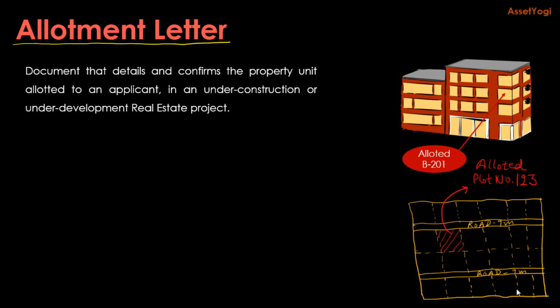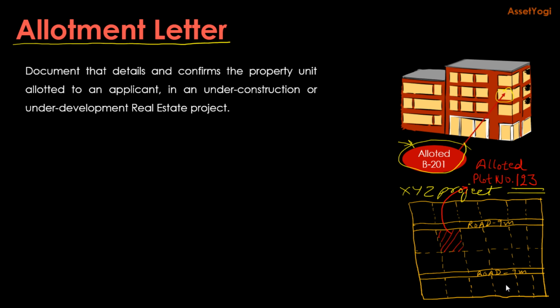So by definition, an allotment letter is a document that details and confirms the property unit allotted to an applicant or allottee in an under construction or under development real estate project. For example, if you are allotted this flat B201 in this hypothetical building, then you would be given an allotment letter for this particular property. Similarly, suppose you have booked plot number 123 in XYZ project, then you would be given an allotment letter for this particular plot number.